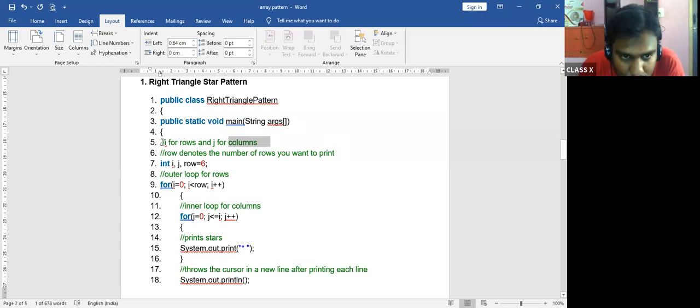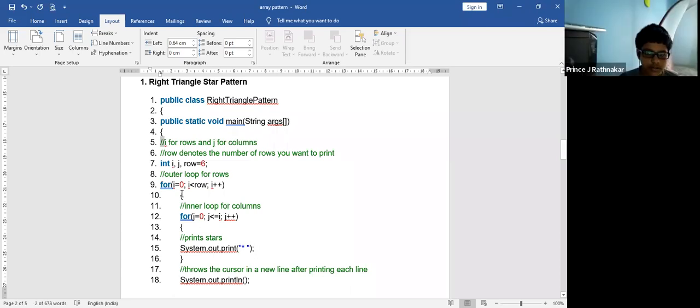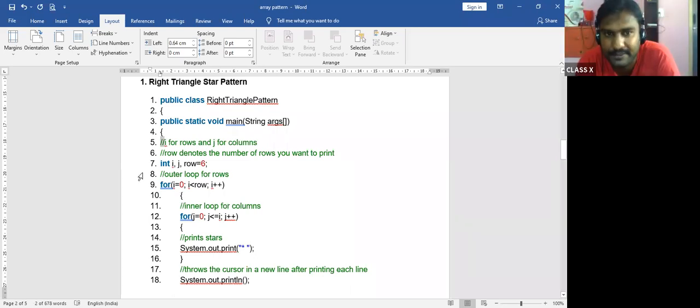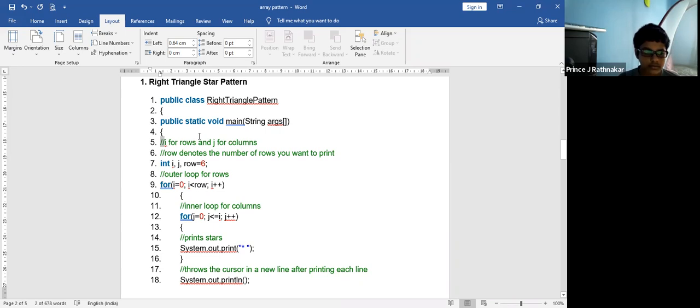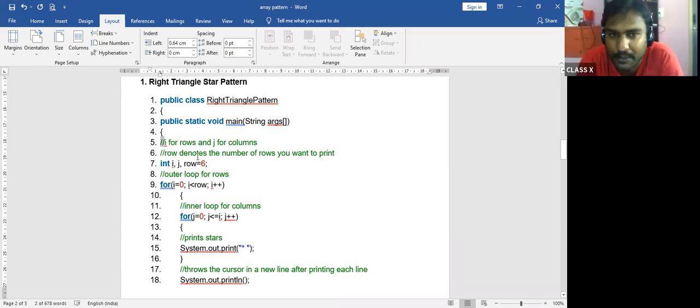Now, one more question. What is this called? Comment. Yes, a single line comment, which is in green color, which your compiler will not understand, and it is for your reference, as I told you. Now, let us begin the program. Everybody, please pay attention. Enable your video.